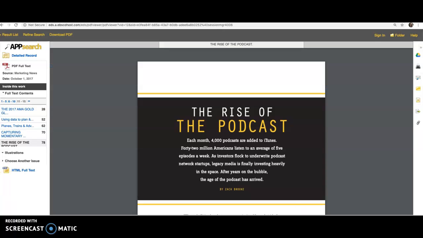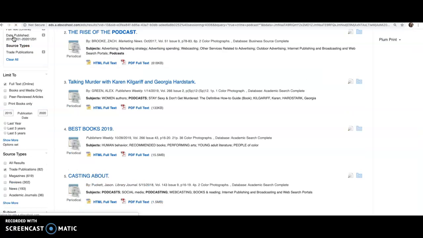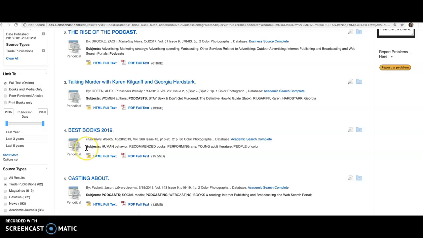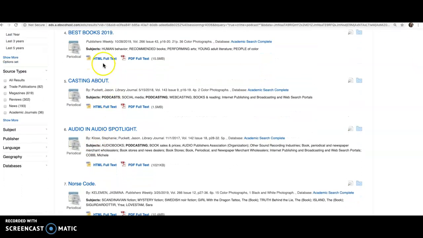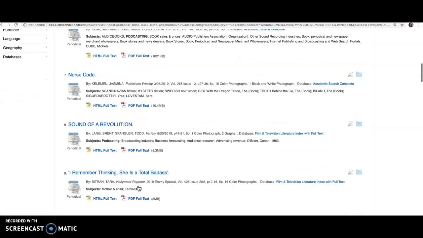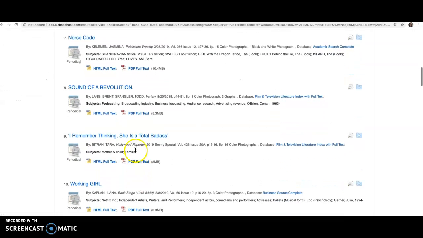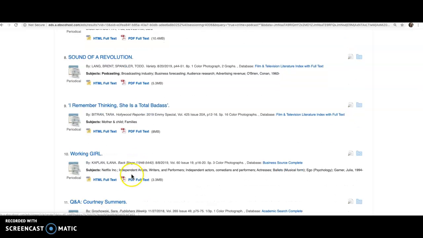If I decide this article really isn't for me, I can always go back to my result list, upper left corner, and keep scrolling to see what else is out there. It seems like a lot of these trade publications are for librarians, for publishers, getting a little bit of Hollywood here, which makes sense given the podcast.